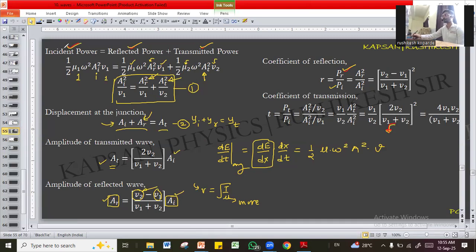ही जी power आहे incident power, you can check incident power and reflected power. हे दोन्ही डिवाइड करायचे. This part divided by this part. दोघांसाठी medium same आहे. Incident wave and reflected wave, they have same medium. So mu will be same, omega already same, velocities are also same. So what remains is amplitude of reflected wave, amplitude of incident wave. So power reflected upon power incident is amplitude of reflected wave upon amplitude of incident wave, bracket square.